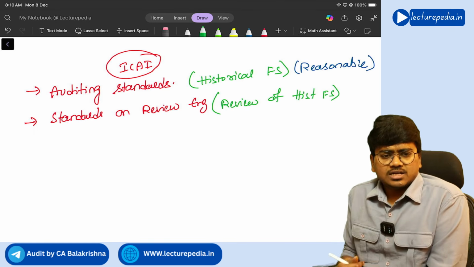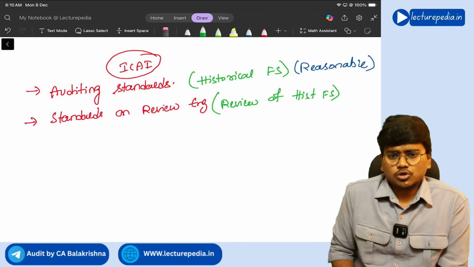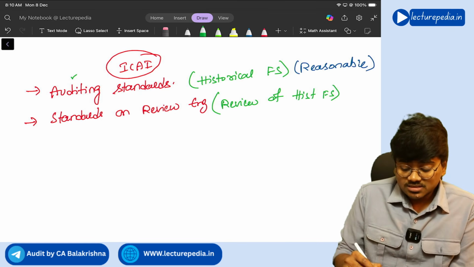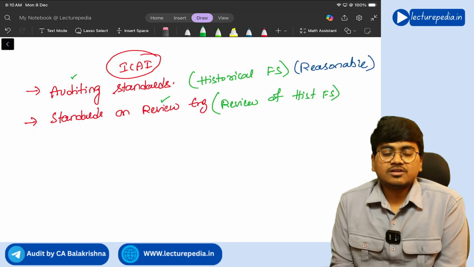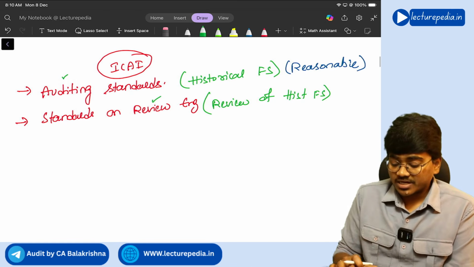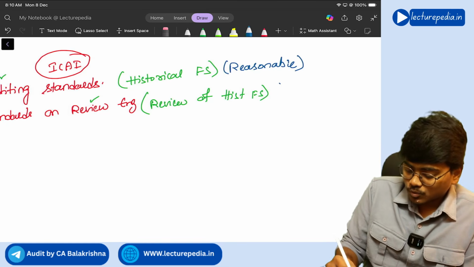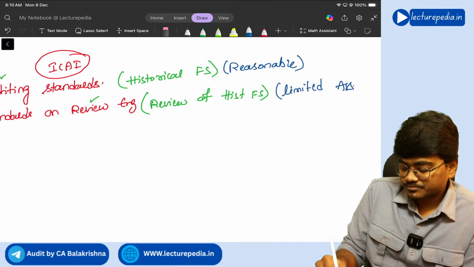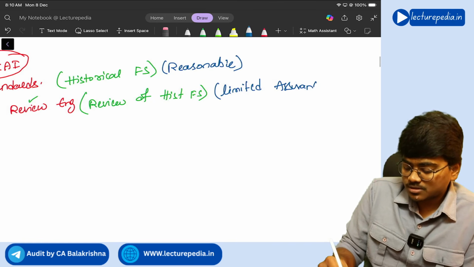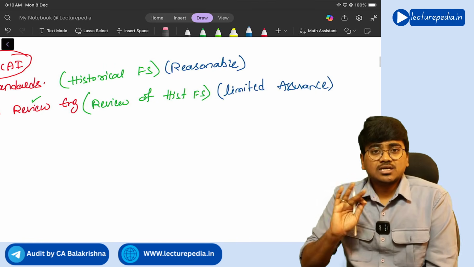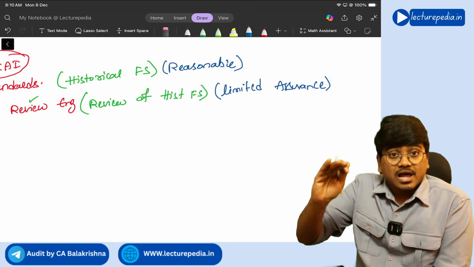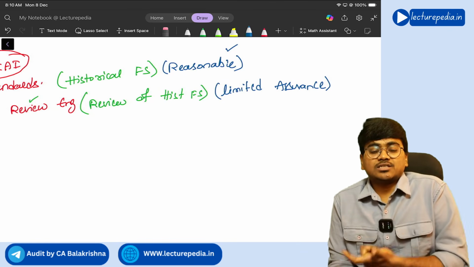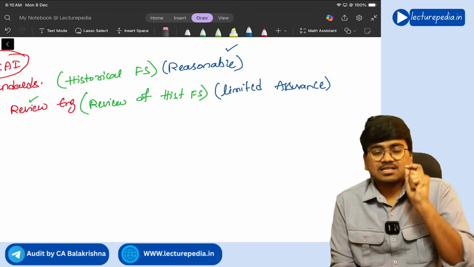Sir, auditing standards and standards on review both are applicable for historical financial statements only, but the first one is audit and the second one is review. Now, what is the difference between audit and review? The difference is, in case of review, you will provide only limited assurance. Limited assurance is an assurance that is less than the reasonable assurance.